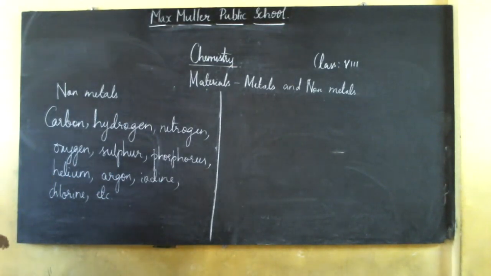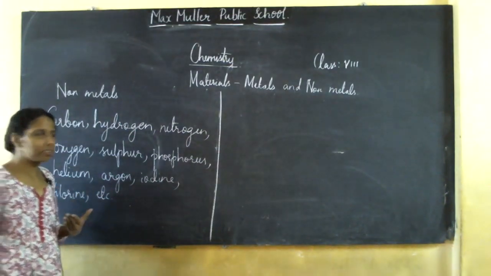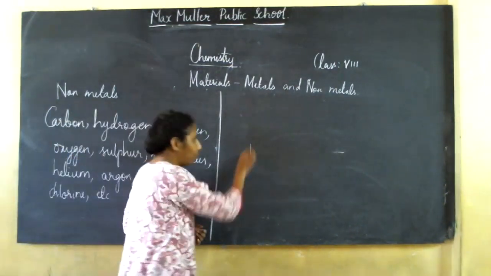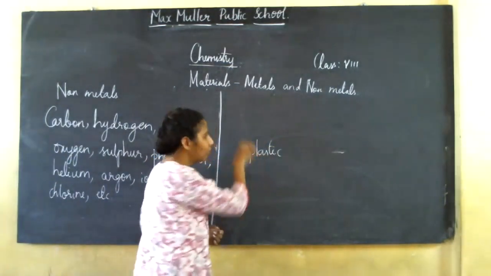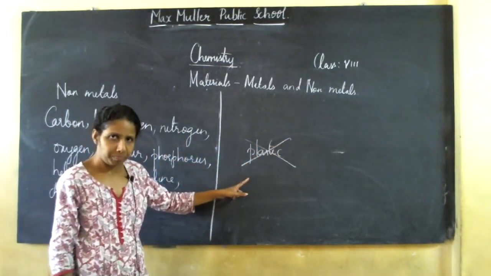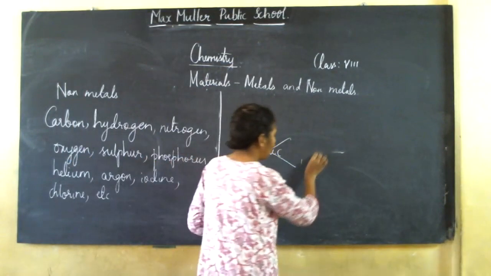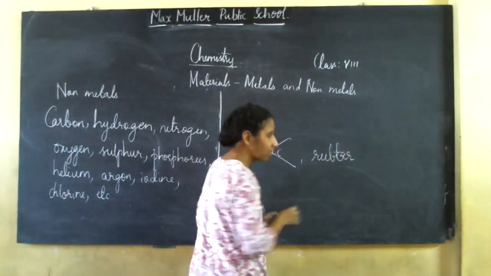Did you people understand this? But some of you write wrong examples of non-metals. For example, some people will give examples like plastic. No, it is not an example of a non-metal. Some people give rubber as an example.